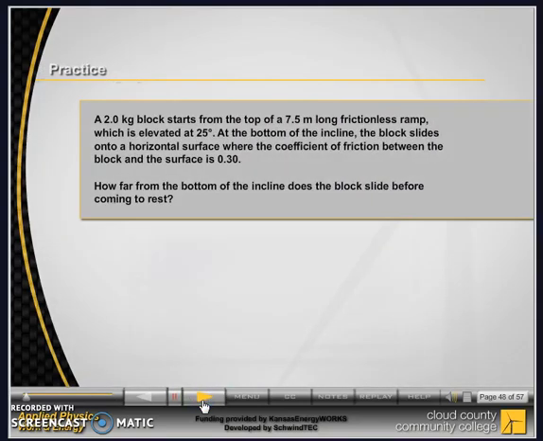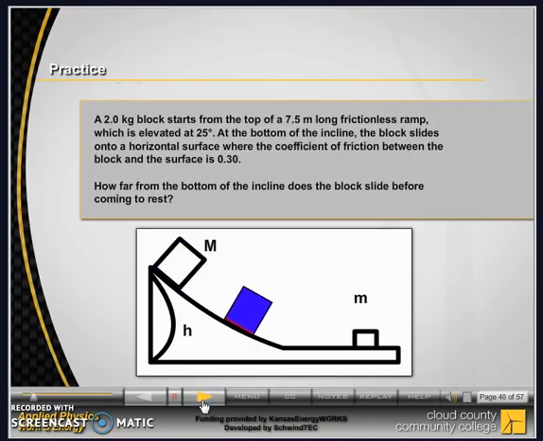A 2-kilogram block starts from the top of a 7.5-meter long frictionless ramp, which is elevated at 25 degrees. At the bottom of the incline, the block slides onto a horizontal surface, where the coefficient of friction between the block and the surface is 0.30. How far from the bottom of the incline does the block slide before coming to rest? Solve this problem on your own.